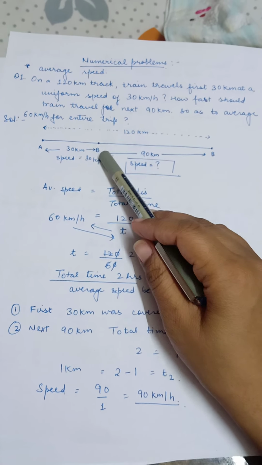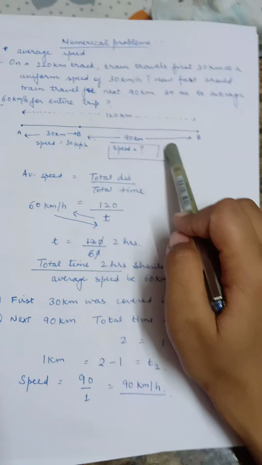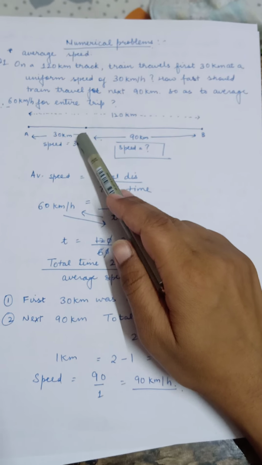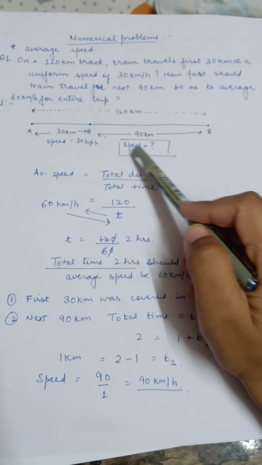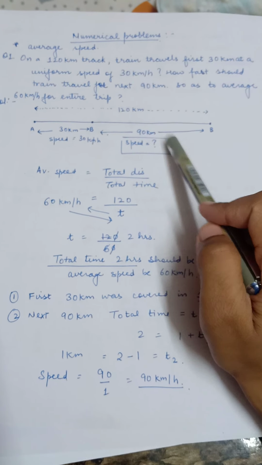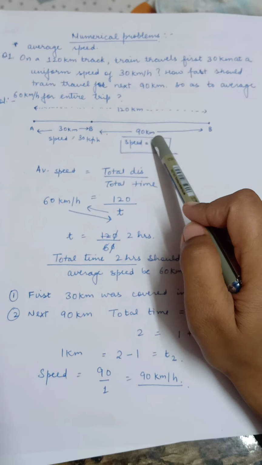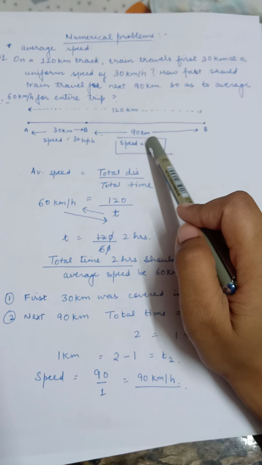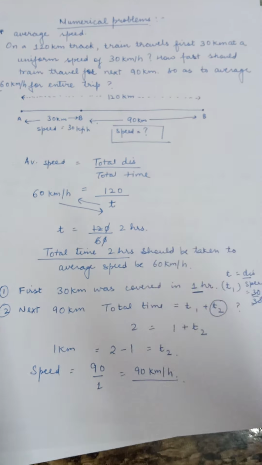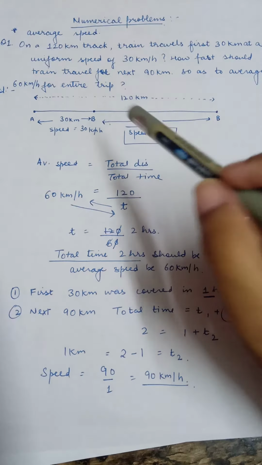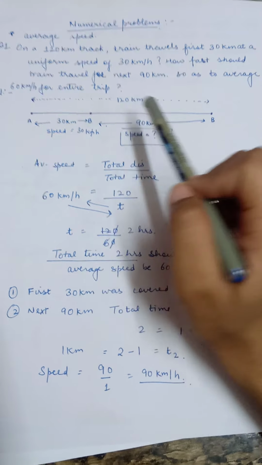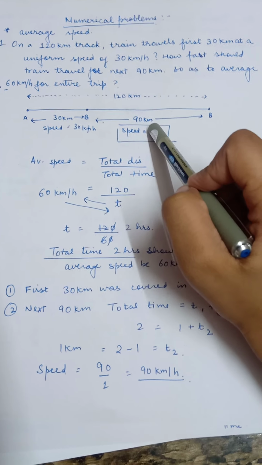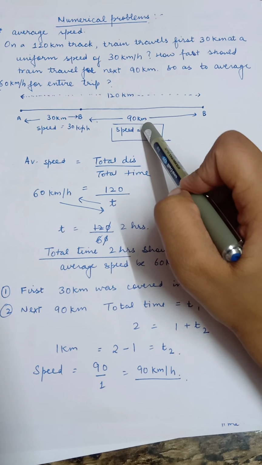Now total time was 2 hours. That means in the first hour the train is moving at 30 kilometer per hour. So in the second 1 hour the train has to cover these 90 kilometer. Did you understand? If the total time taken is 2 hours and the train covers 30 kilometer in the first hour, that means the train has to cover the next 90 kilometer in 1 hour.